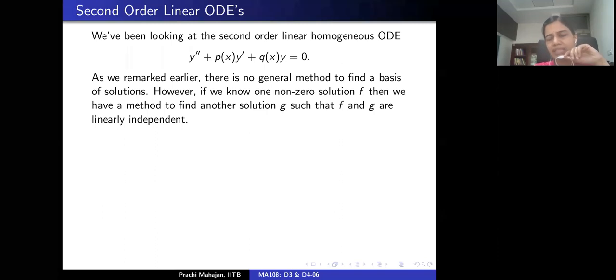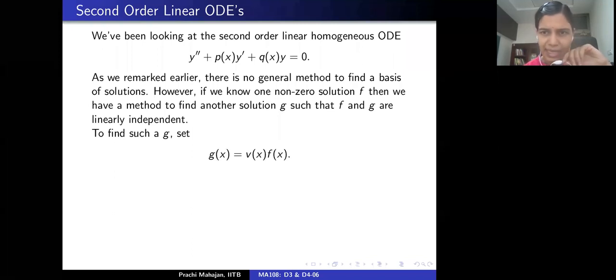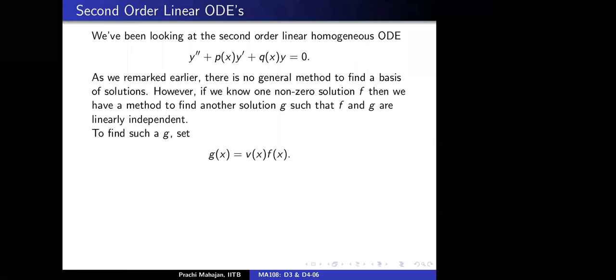Because if G is dependent on F, there's nothing to be done there, right? G is some scalar multiple of F, right? So let's make an attempt. Let's set G to be some function V of the variable X times the given solution F, right?